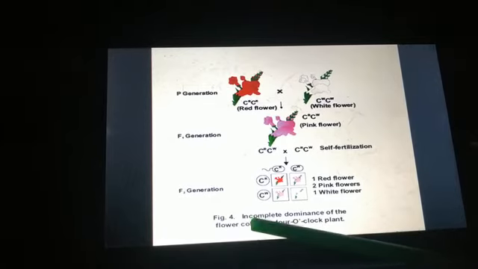So these retain the parental characters, but these are the intermediate characters. Here we can say that the phenotypic ratio and the genotypic ratio will be the same, 1:2:1 for both, right? And this incomplete dominance is shown by the 4 o'clock plant.